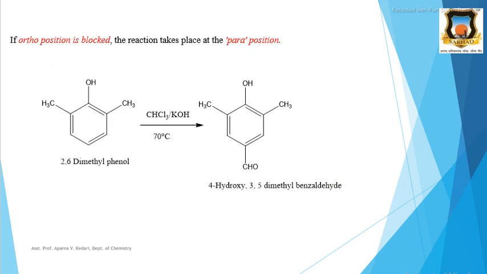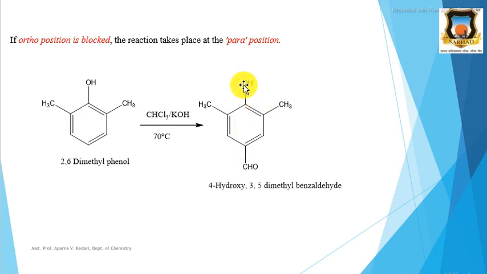Next, if the ortho position is blocked, for example here by methyl groups, then the substitution takes place at the para position, that is, the CHO group, the formyl group, is introduced at the para carbon. Therefore this method is used to prepare aromatic aldehydes. And for nomenclature, the parent compound is benzaldehyde.